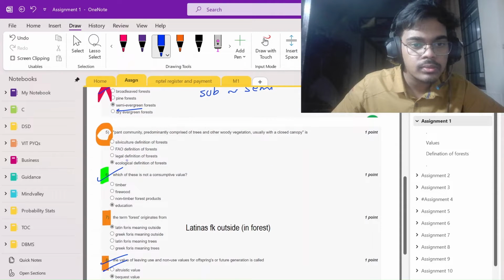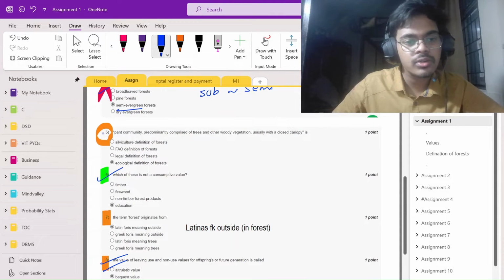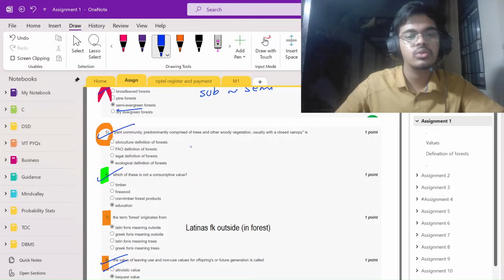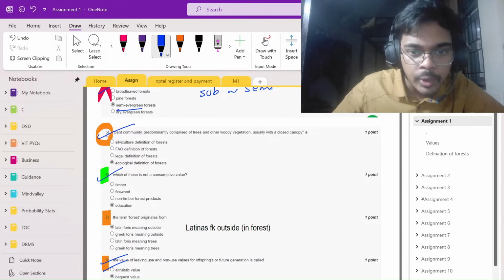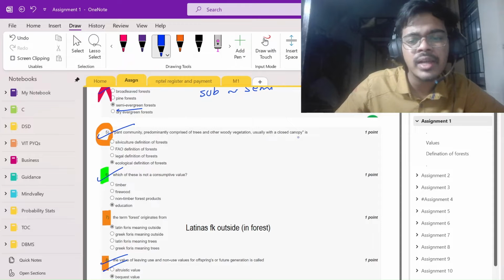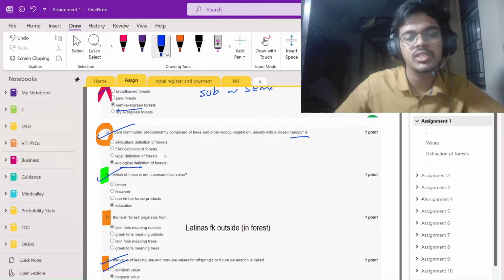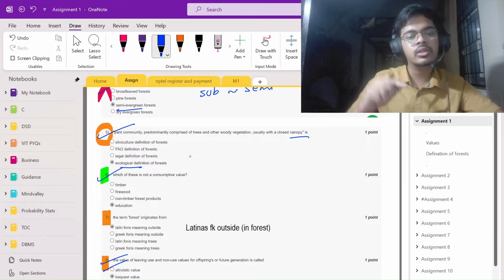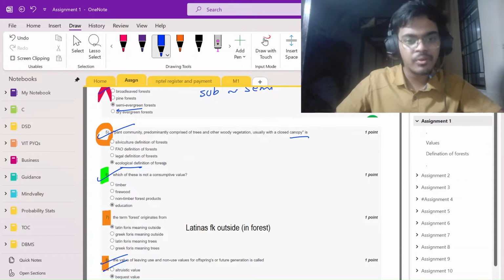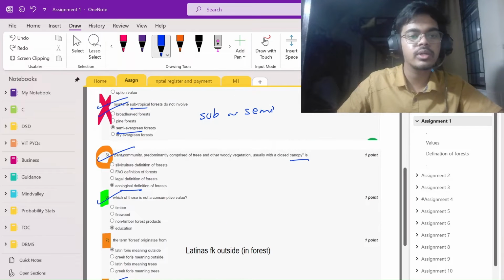This definition you just have to rote learn. There is no other way. I haven't prepared a mnemonic, I just remembered this. Whenever there is a definition of canopy, there will be an ecological option. Out of those 120 questions, there is only one definition of forest, one set of these four options, and the answer will be ecological. That's it.